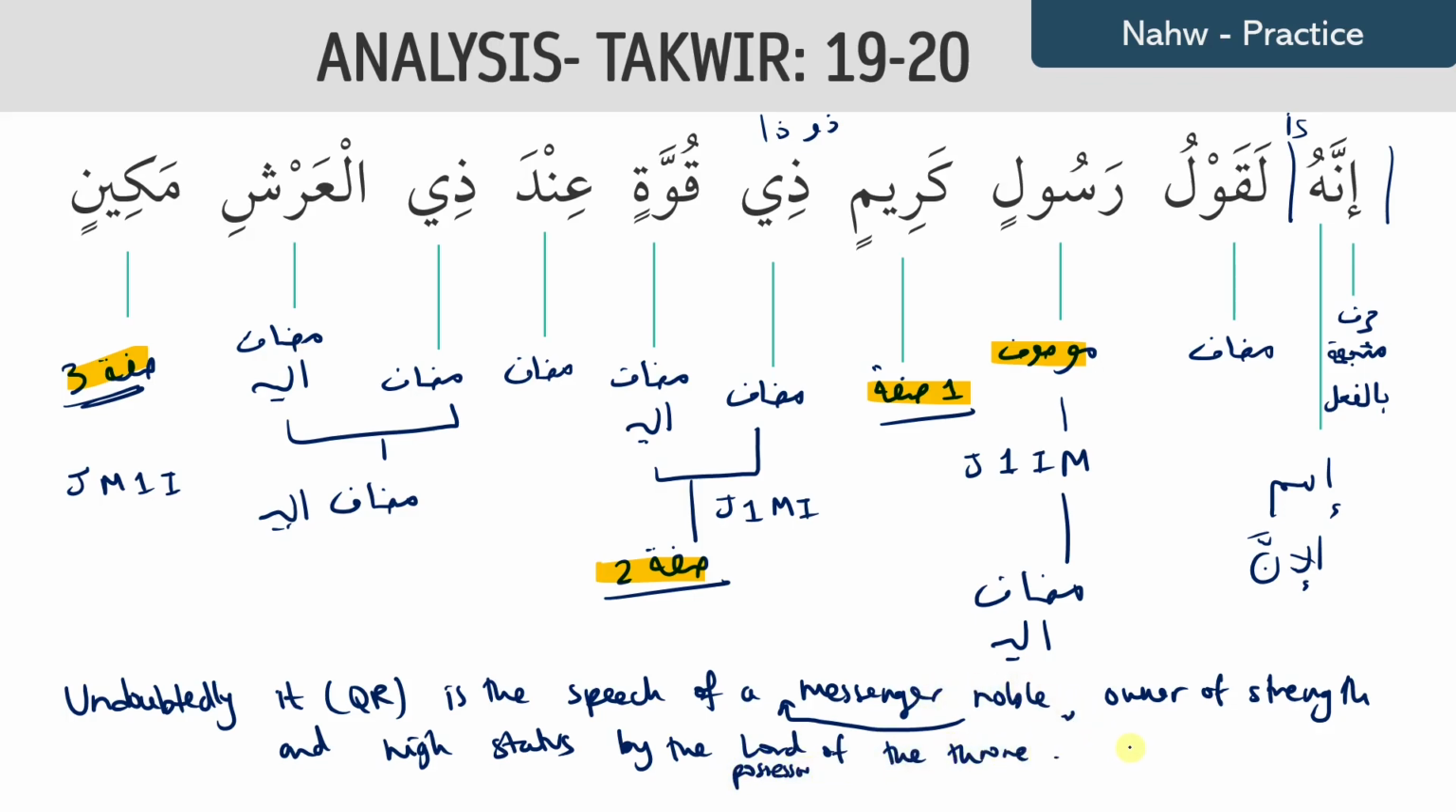And this is referring to Jibril alayhi salam, who can go as far as right by the throne of Allah Azza wa Jal, but he can't proceed further, whereas the Messenger of Allah alayhi salatu wasalam, he managed to go beyond that point when he went on Isra wal Mi'raj.